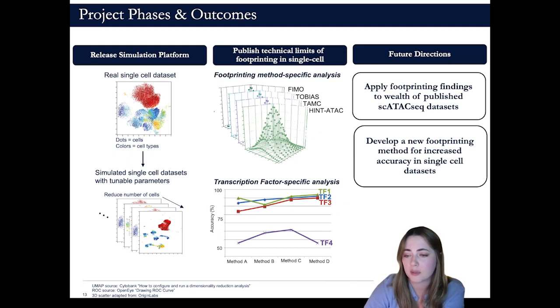Afterwards, there's quite a few paths that open up for this project. The first is using this knowledge to perform footprinting on the wealth of currently available single-cell data sets. So seeking out some of those biological findings that are still left to discover. And the second is to develop a new footprinting method that would increase the accuracy specifically for single-cell data sets.